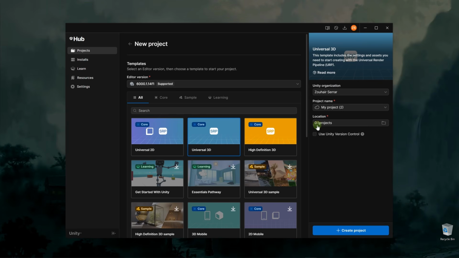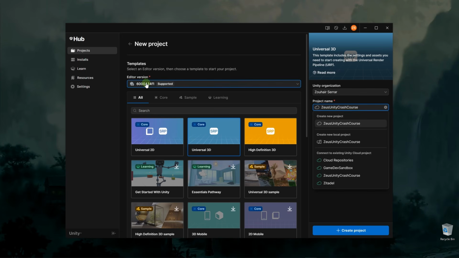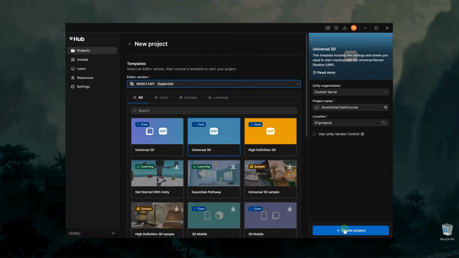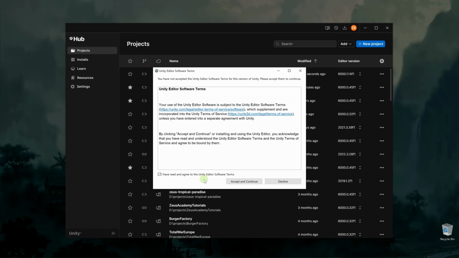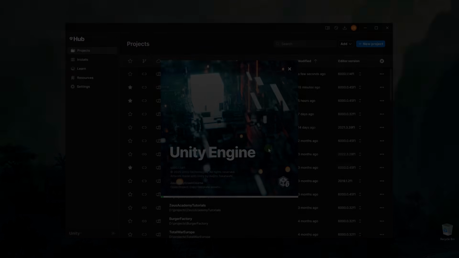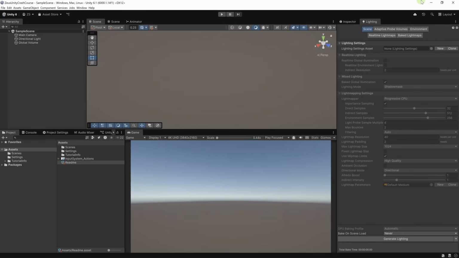Now we need to choose a location for the project, and let's choose the Universal 3D template here and give our project a name. I'm going to call my project Zeus Unity Crash Course. Let's make sure that the editor version is the one we've just downloaded, 6.1, and let's hit Create Project. You need to agree to the terms of the Unity editor software, accept and continue, and this will load the Unity engine. We had to wait for Unity to create our project, and this is the interface of the Unity editor.